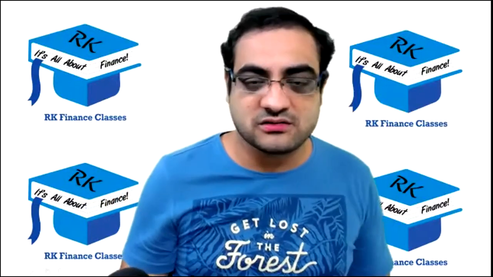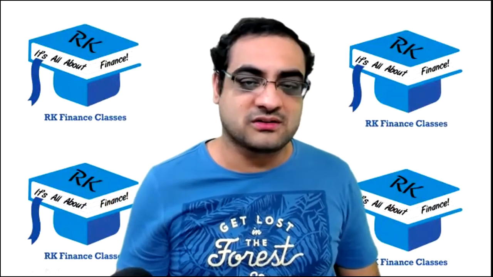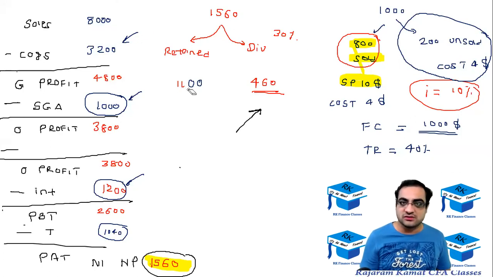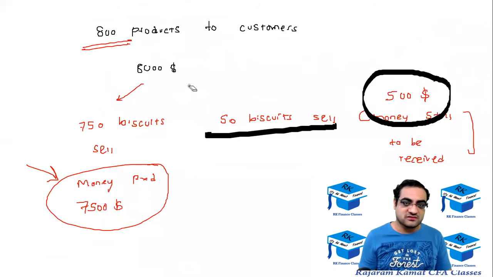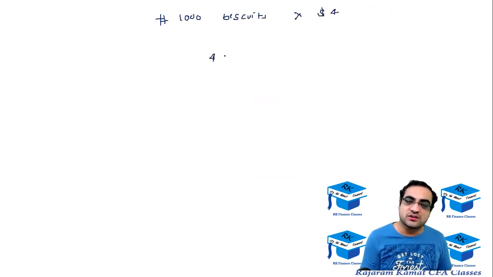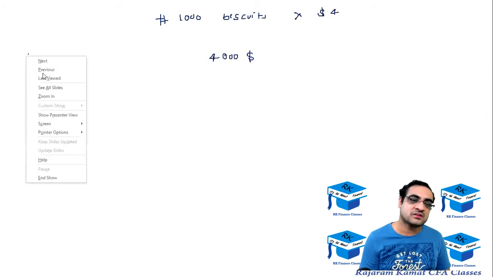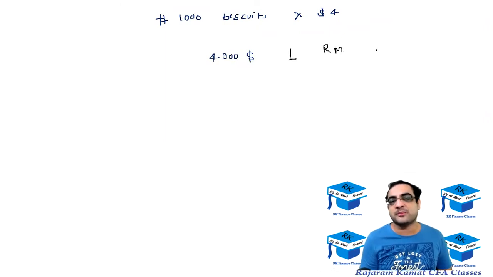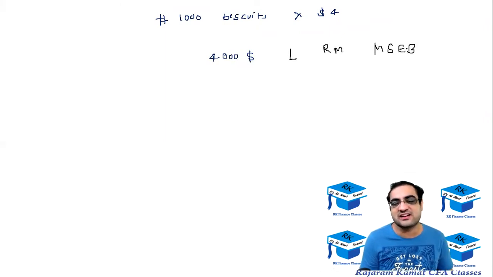So over here, let's talk about the total COGS as well as the total cost of unsold goods. We manufactured, sorry, not thanks so early. We manufactured 1,000 biscuits at a cost of $4 each. So the total cost was $4,000. Some of this $4,000 could be going for labor. Some of it could be going for raw material. Some of it could be going for MSCB, electricity, etc.